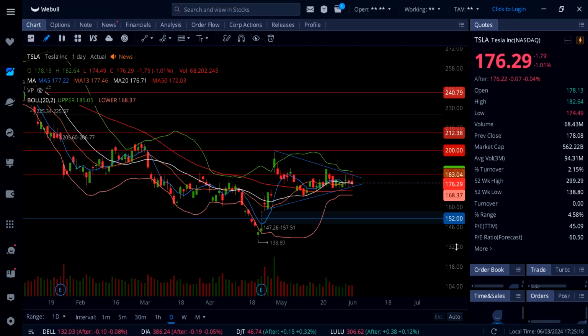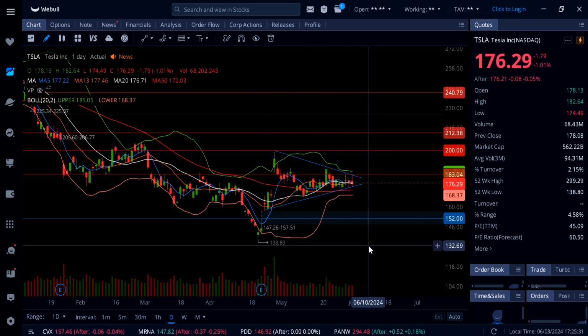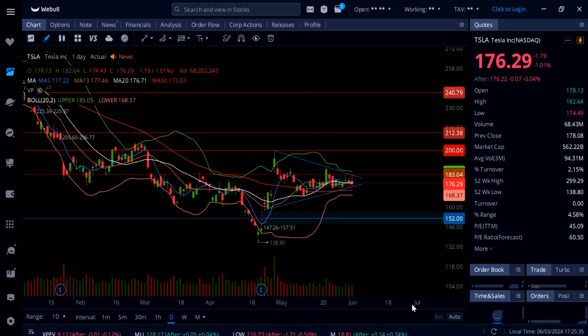On Tesla, stock is down 1%. So Tesla this morning, I took some calls at 177, 180 calls, and immediately got up to almost 183, sold out for a profit, and still holding some calls because you can see right on my screen, this thing is definitely wedging right here inside this wedge. So I think a big breakout could be coming very soon on Tesla.